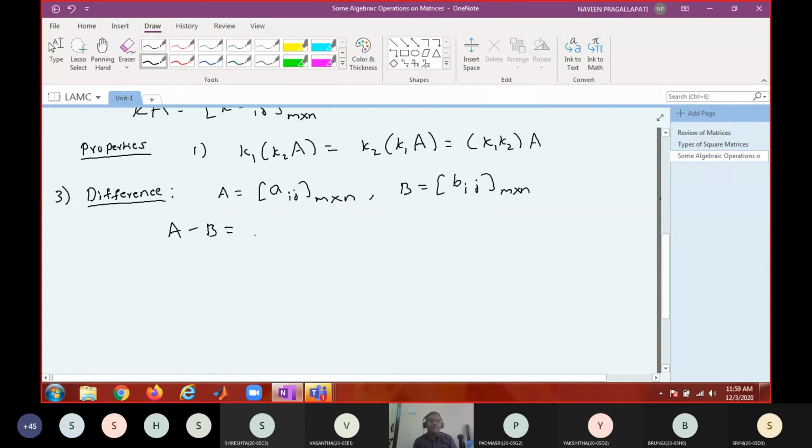A minus B is nothing but A plus, somebody said, A plus minus 1 into B. So it is induced by matrix addition as well as scalar multiplication. We don't need to define the difference of two matrices separately. It is already inbuilt by addition and scalar multiplication. Is that okay? So what is the point that you have to make a note of?